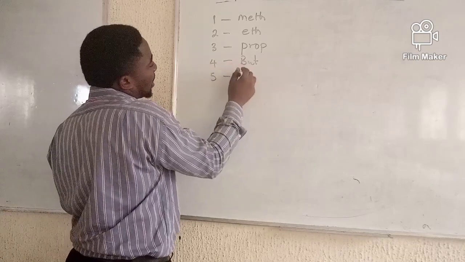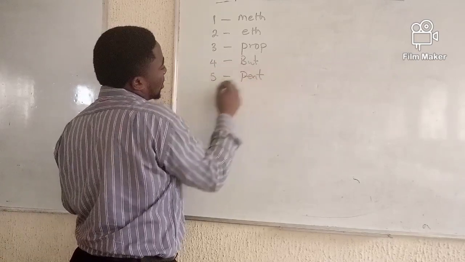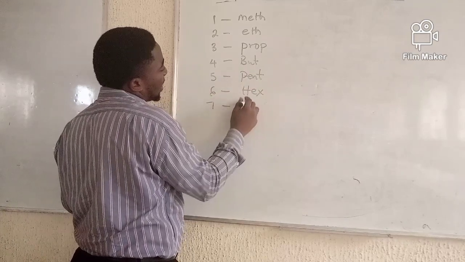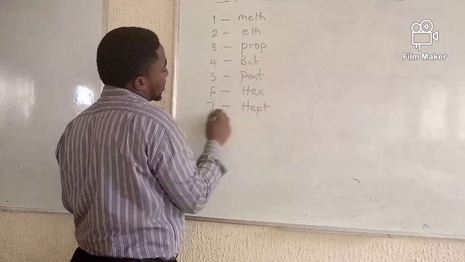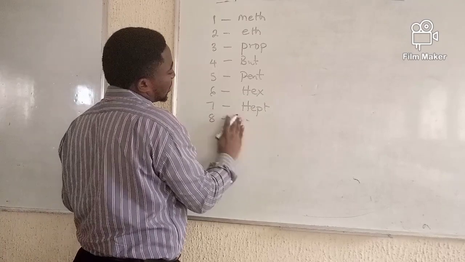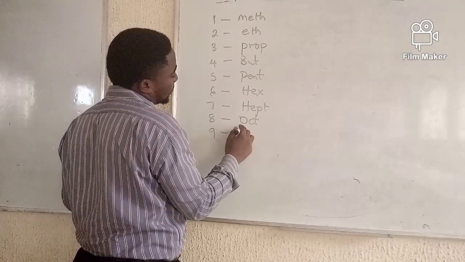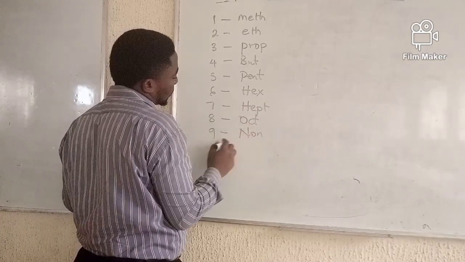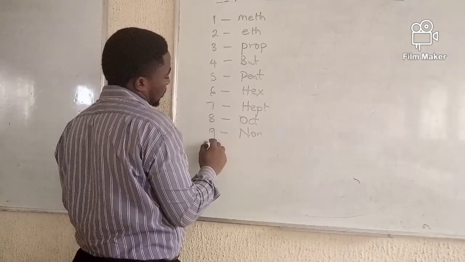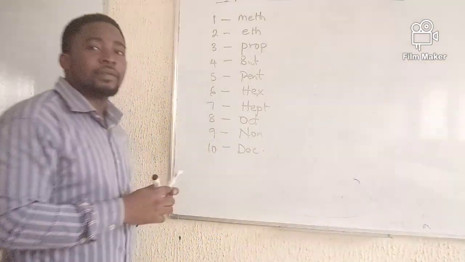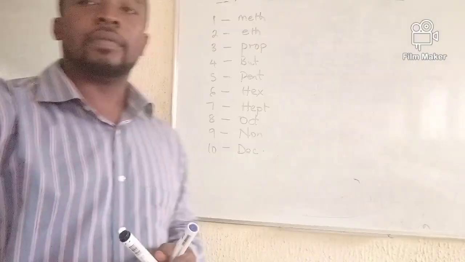So 5 we have pent. 6 is hex. 7 is hept. 8 is oct, 9 is non, and 10 is dec. Okay, so let's stop at number 10.